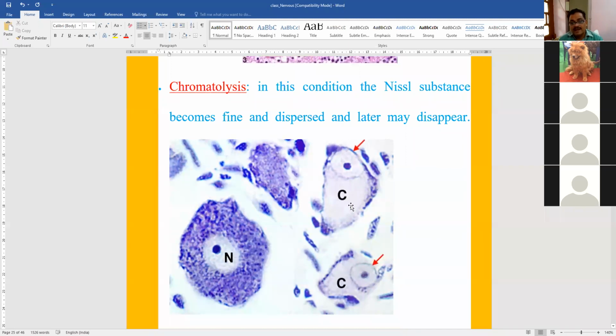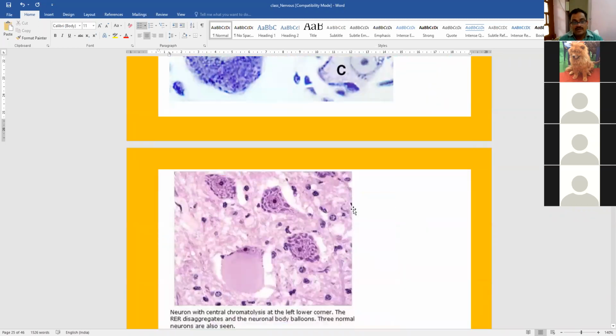In these two diagrams, C denotes chromatolysis. You can see there is disappearance of the Nissl granules and the nucleus has become eccentric towards the cell membrane. It has moved to a corner. This is called an eccentric nucleus and the cytoplasm is showing absence of Nissl granules. This condition is called chromatolysis.